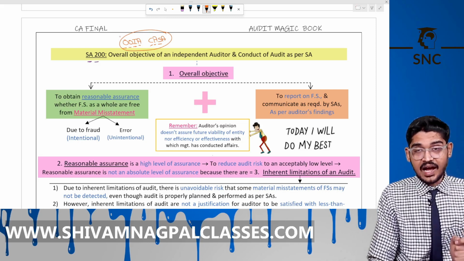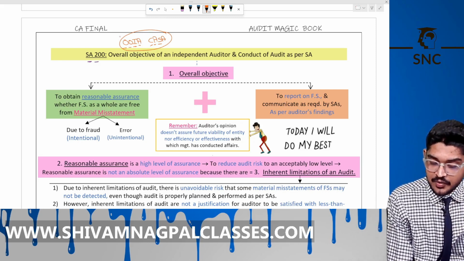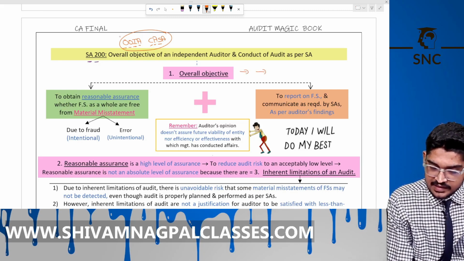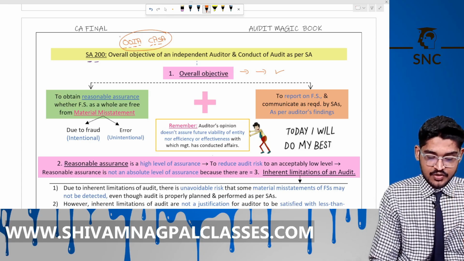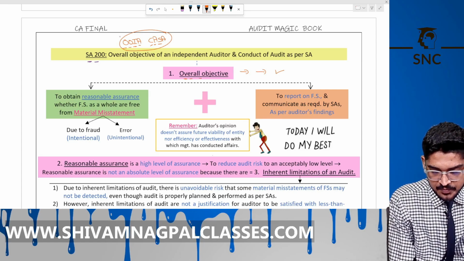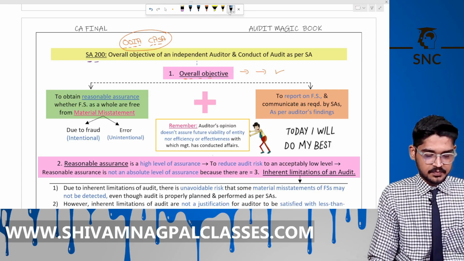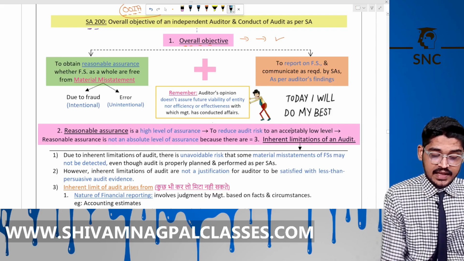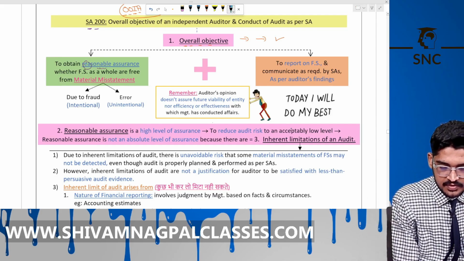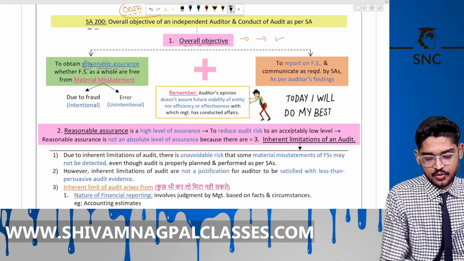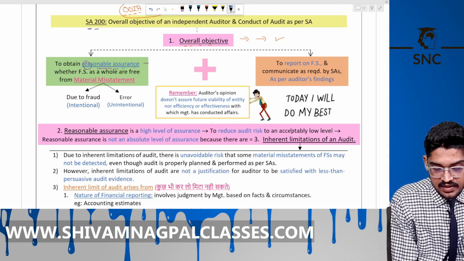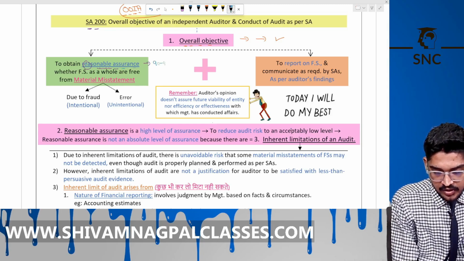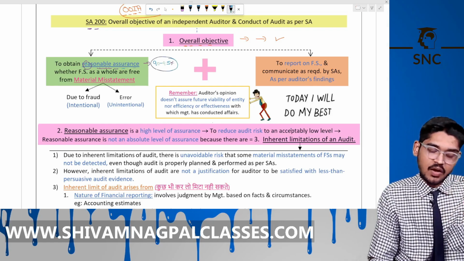Now, what is the objective of an auditor? You are doing CA and your objective is to become a chartered accountant. In the same way, an auditor is doing the audit. So what is his overall objective? See here: to obtain reasonable assurance. So it means around 90 to 95%, not 100%. Why? Because of the inherent limitation of the audit.